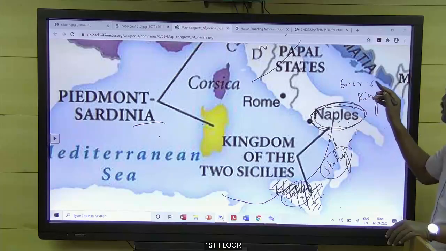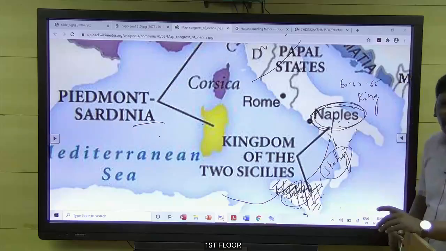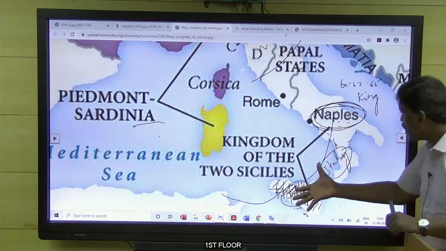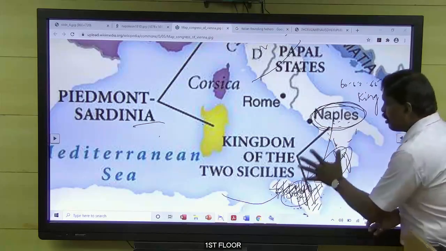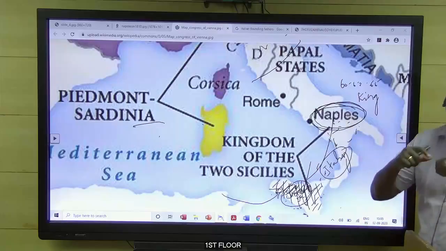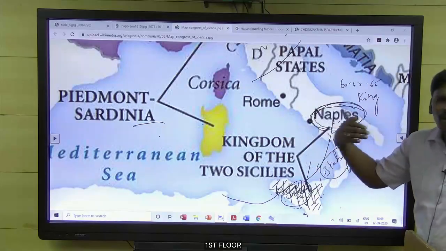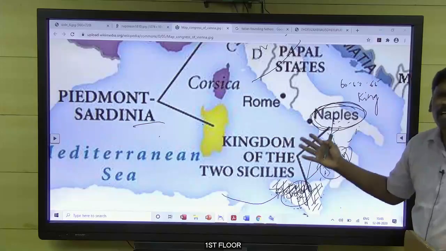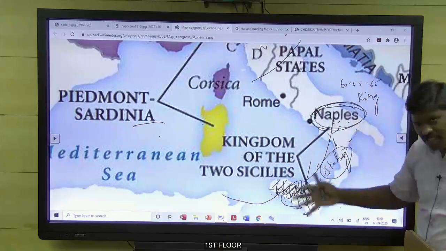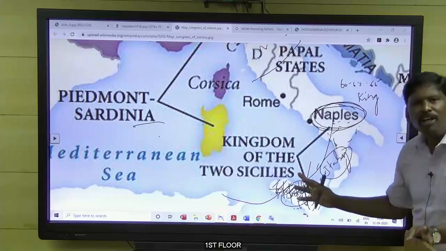1862, 63, 65, Garibaldi and his followers of red shirt provoked the entire people of Naples and Sicily. The entire Naples and Sicilian people started to protest against the king. No, we don't want you to rule. We want to be ruled only by the Italian king, that is Victor Emmanuel. He is a Sardinian king. He is our Italian king. You are not an Italian king. You are a foreigner to us.